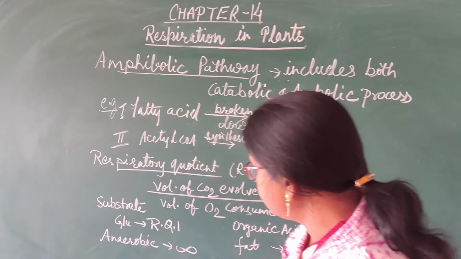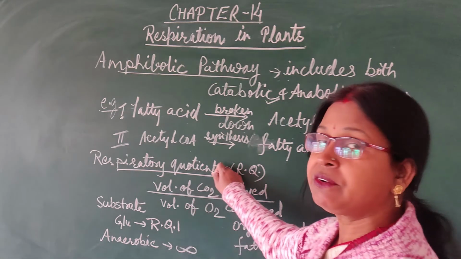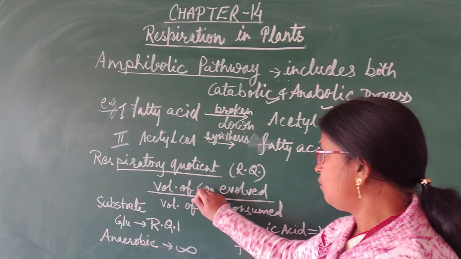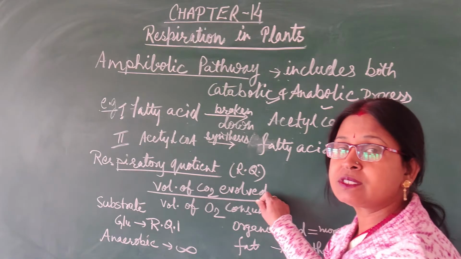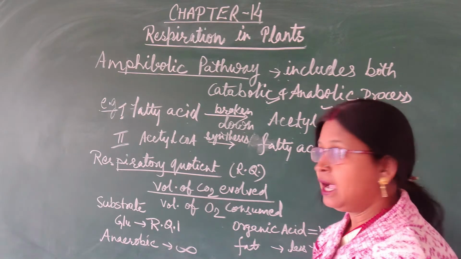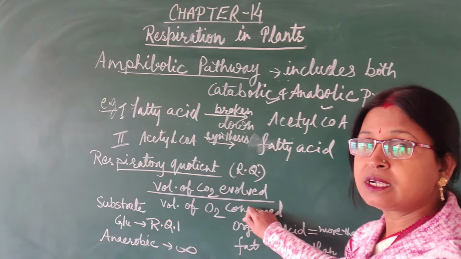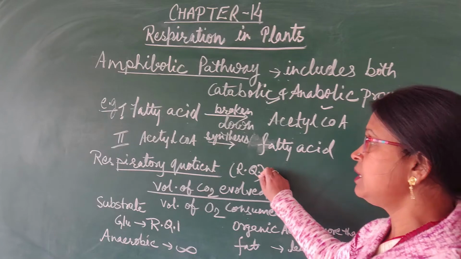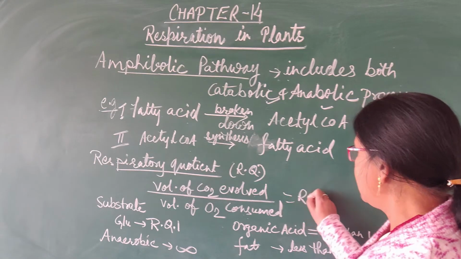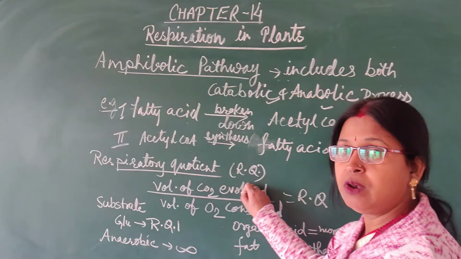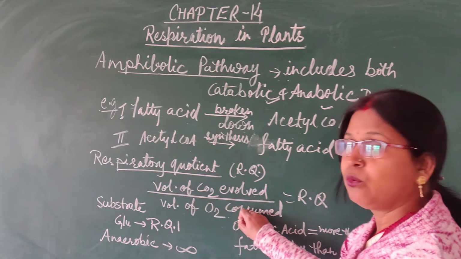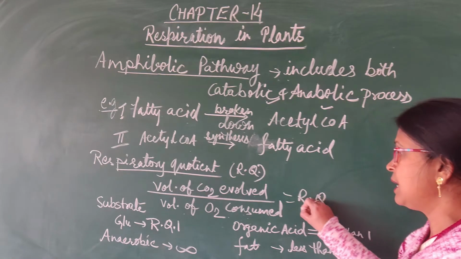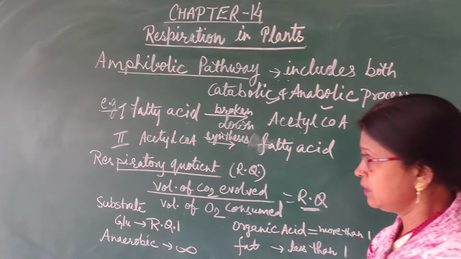Now we will discuss the next topic, that is respiratory quotient, RQ. The ratio between the volume of CO2 carbon dioxide evolved in this process and the volume of oxygen consumed is known as respiratory quotient. That's why it is written as volume of CO2 evolved divided by volume of O2 consumed, and that value is known as RQ or respiratory quotient.